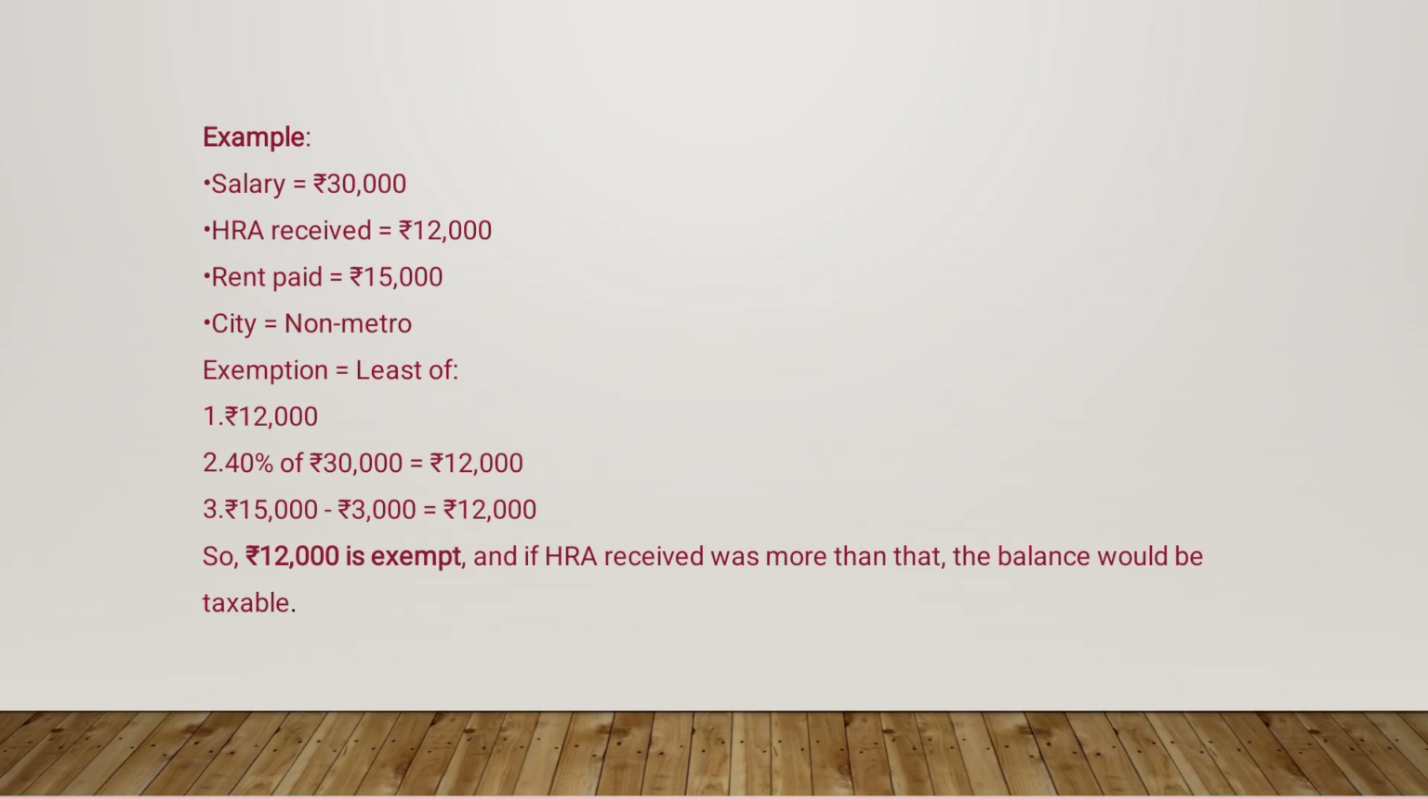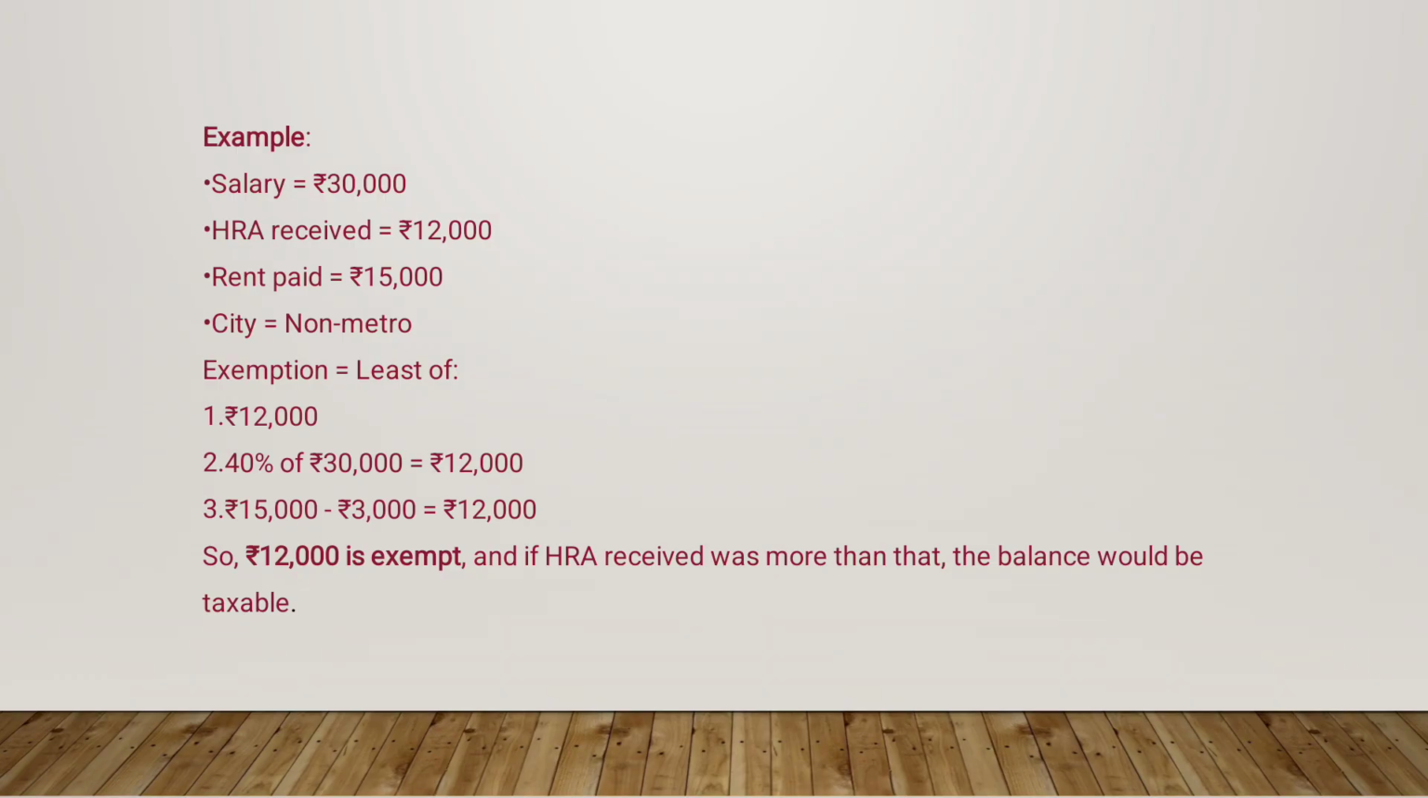Let's understand this with some examples. Here see, the salary is rupees 30,000 per month. The house rent allowance received is rupees 12,000. Rent paid is rupees 15,000. The city is a non-metropolitan city, we consider for example.